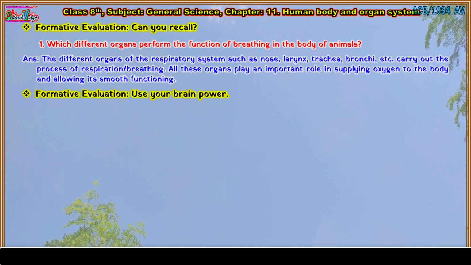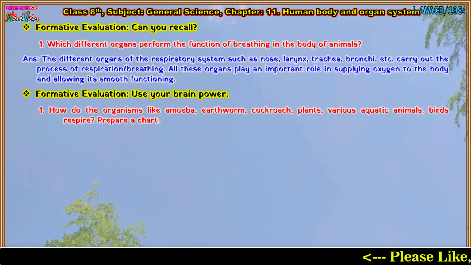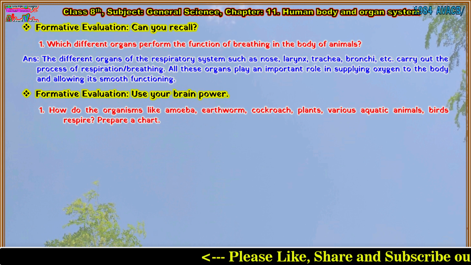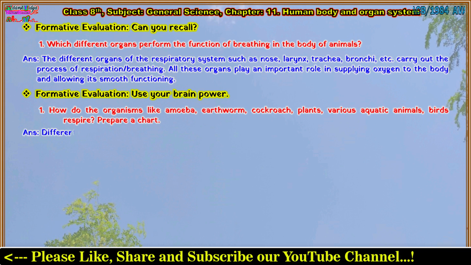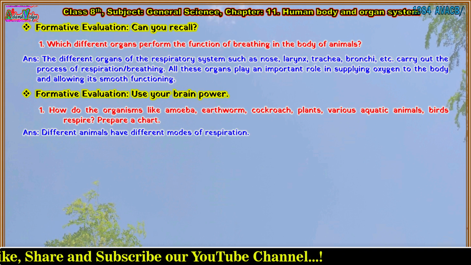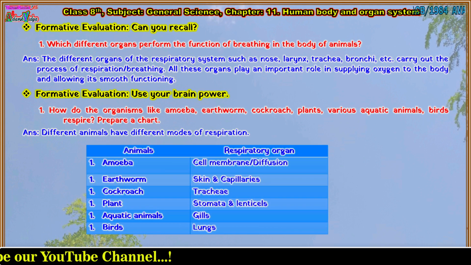Let's see next one. Use your brain power. Question first. How do organisms like amoeba, earthworm, cockroach, plants, various aquatic animals, birds respire? Prepare a chart. Answer is: different animals have different modes of respiration. Animal, amoeba, and its respiratory organ is cell membrane or diffusion.